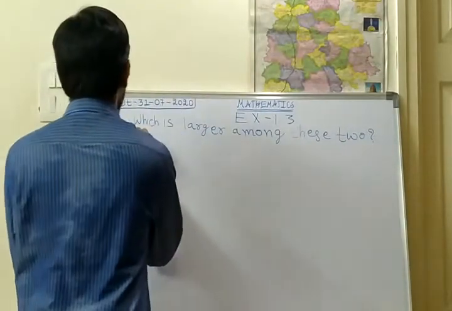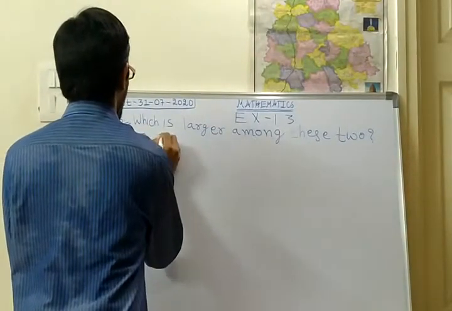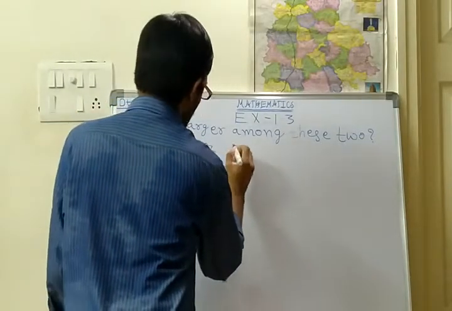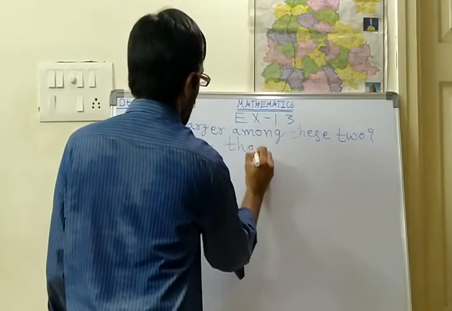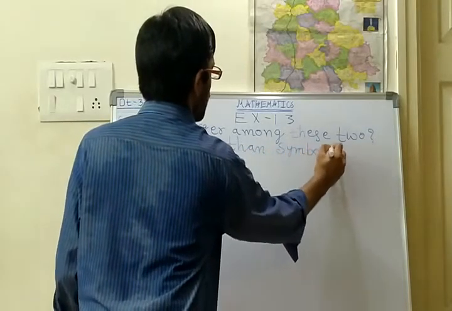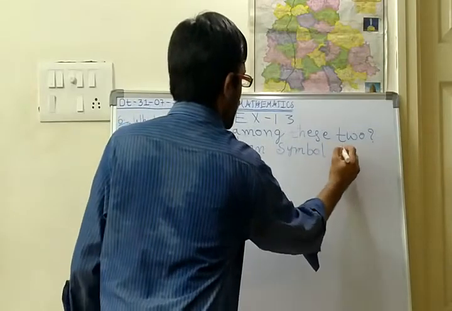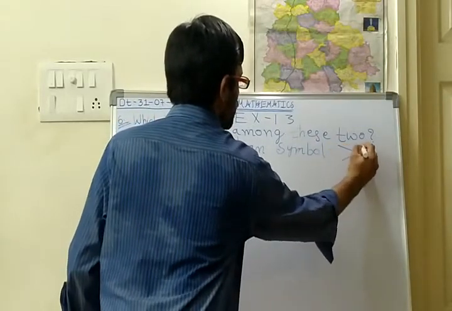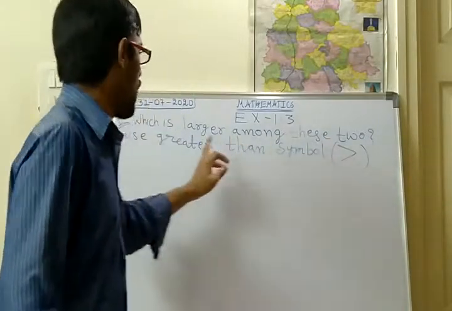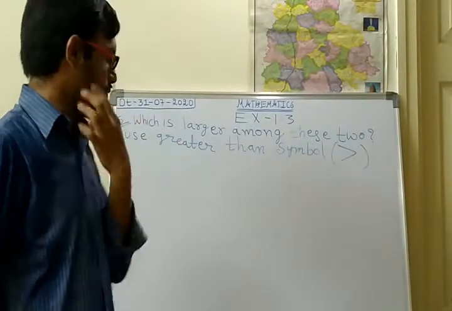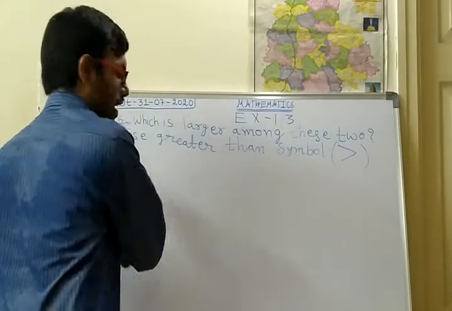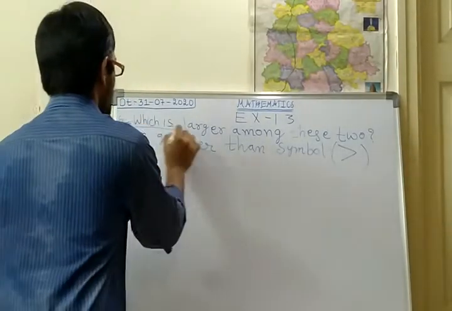So use the greater than symbol. Use the greater than symbol. Greater than symbol means this one. So this is a greater than symbol. This symbol you have to use for these problems. So I am explaining the second one. In this bit I am explaining the second one.